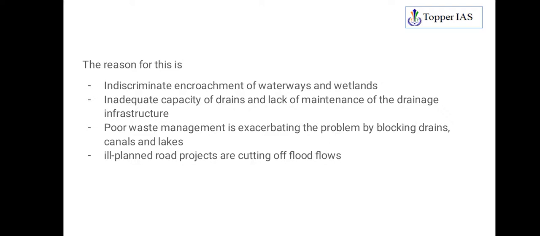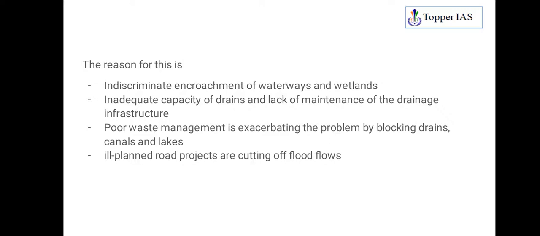Then where will the water flow, right? It will be standing at the location. That is why urban flood. Then inadequate capacity of drains and lack of maintenance of drainage infrastructure. So the drain capacity is not adequate, and also there is no maintenance of drainage. Why? Because often you see a lot of waste material within the drains, and water can hardly move along these drains.